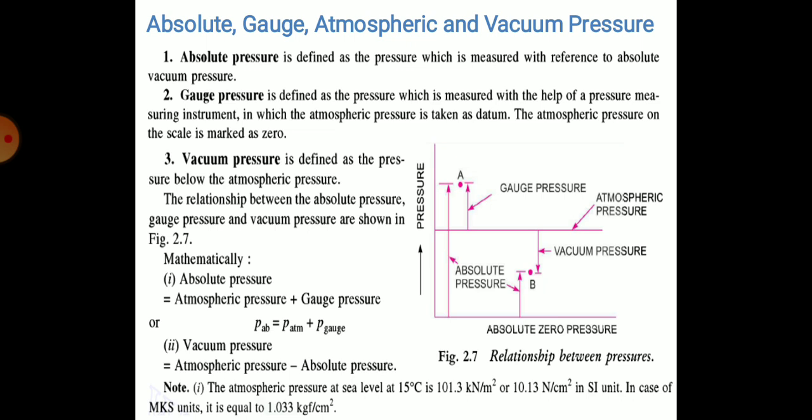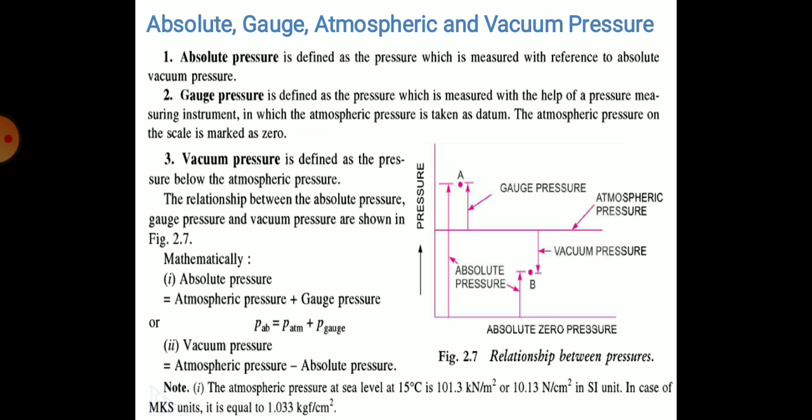Gauge pressure is defined as the pressure which is measured with the help of pressure measuring instruments, in which atmospheric pressure is taken as datum, and the atmospheric pressure on the scale is marked as 0.